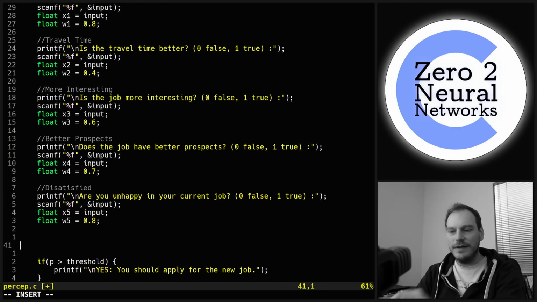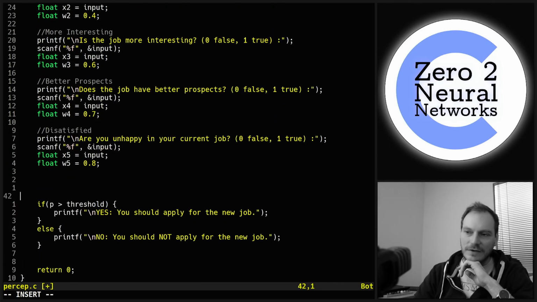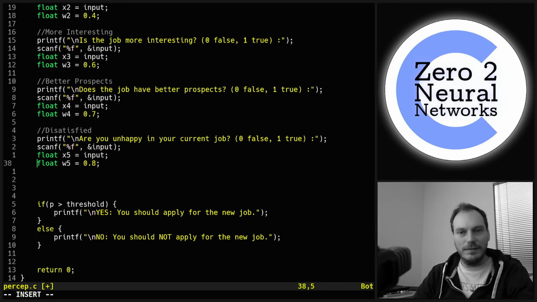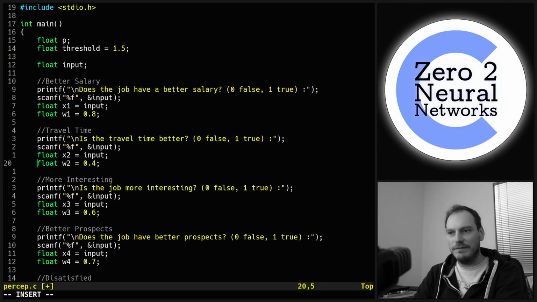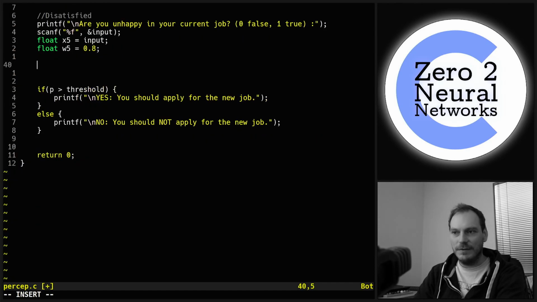So all that's left is to calculate the overall value of the perceptron. We've already declared the perceptron up here, so we can just do P equals. Now we do the input times the weight, so x1 times w1. And we want to add all these together. So let's put these in brackets just to separate them.